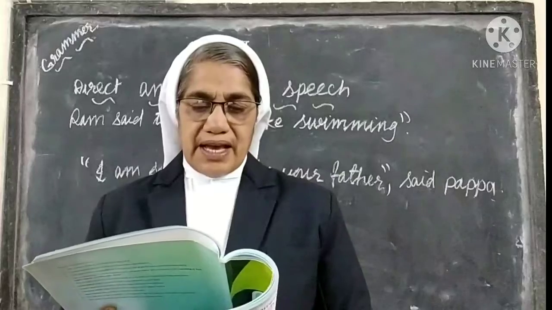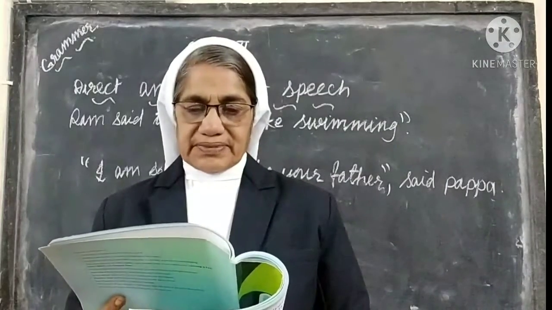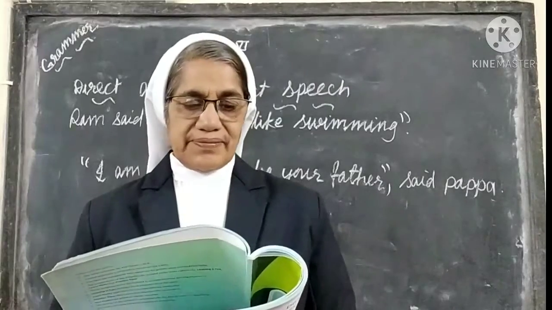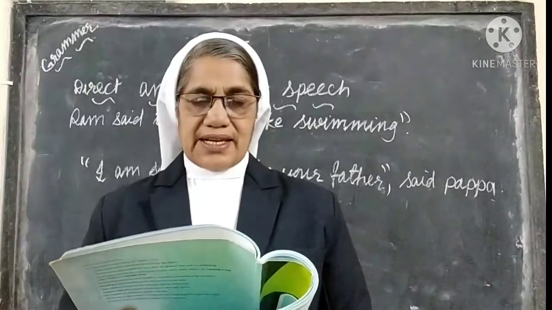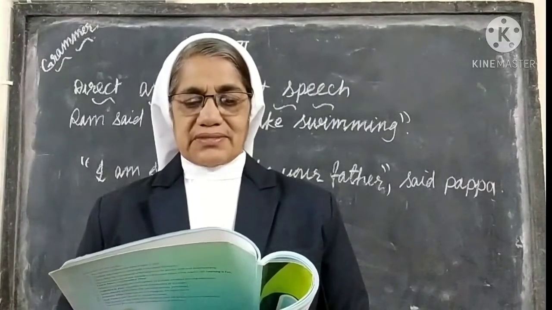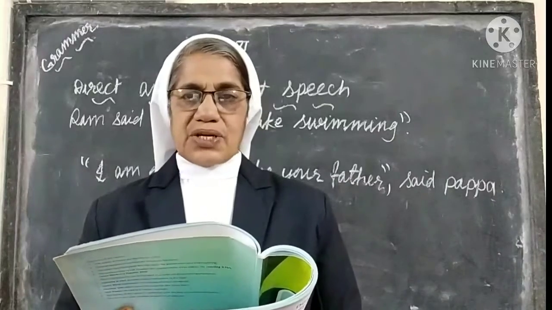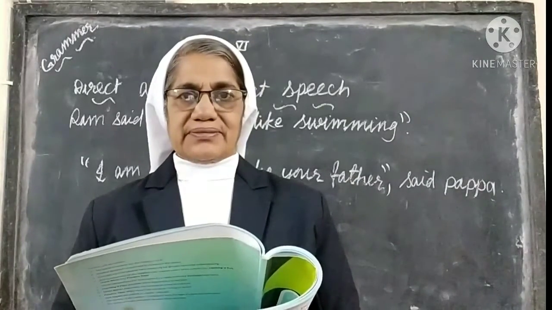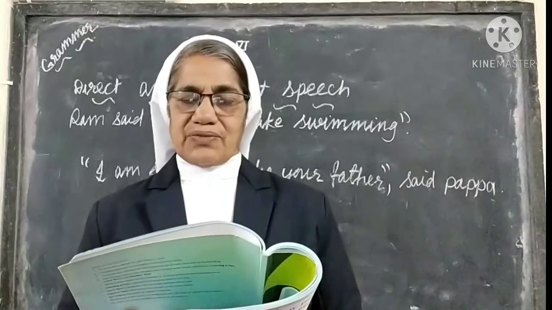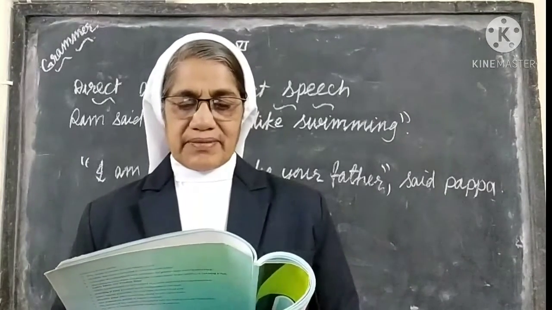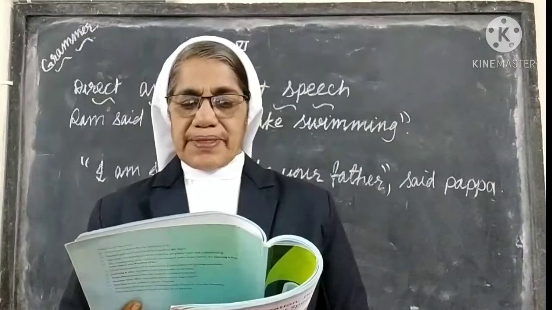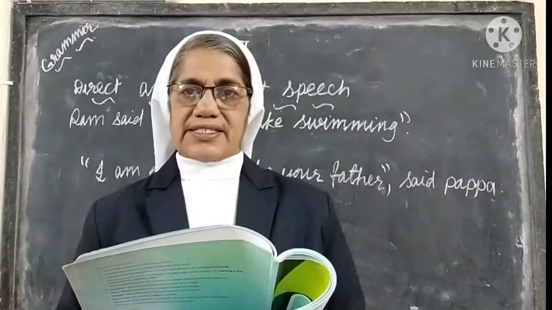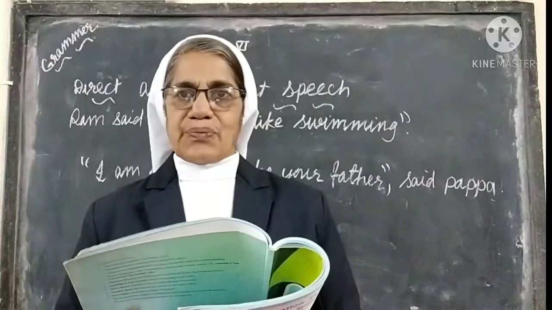Next sentence. Radhika complained, "It is so hot here in Rajasthan." In this sentence, which word is the introducing verb? Complained. Complained is the introducing verb. And which is the reported clause? It is so hot here in Rajasthan. That is the reported clause.